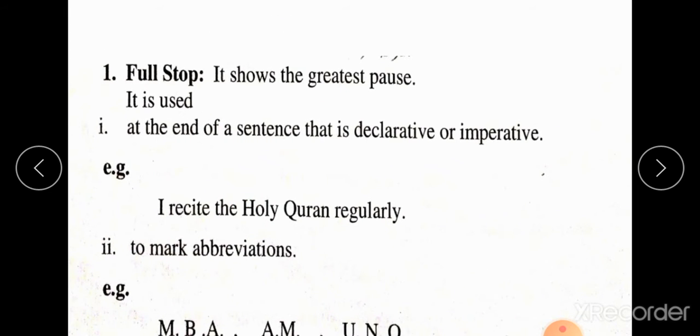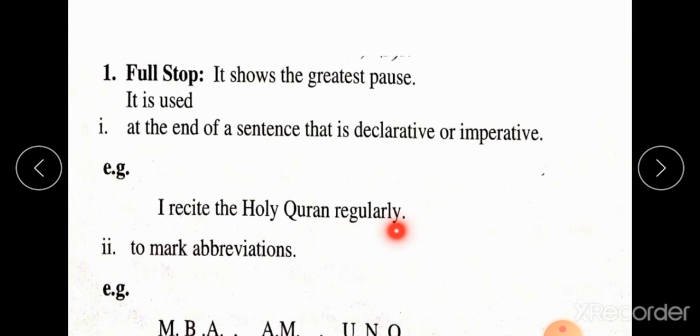What is a full stop and how should we use it in our sentences? It shows the greatest pause. It is used at the end of a sentence that is declarative or imperative. We know about declarative and imperative sentences. For example, I recite the Holy Quran regularly.